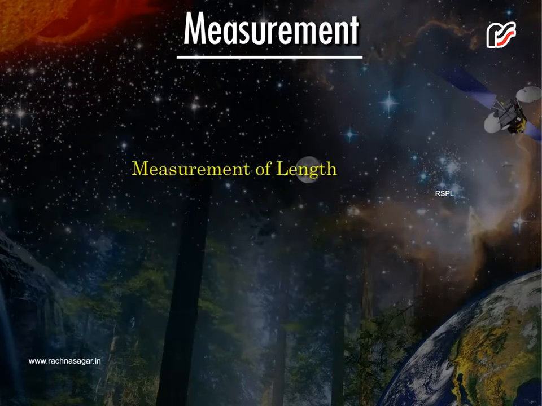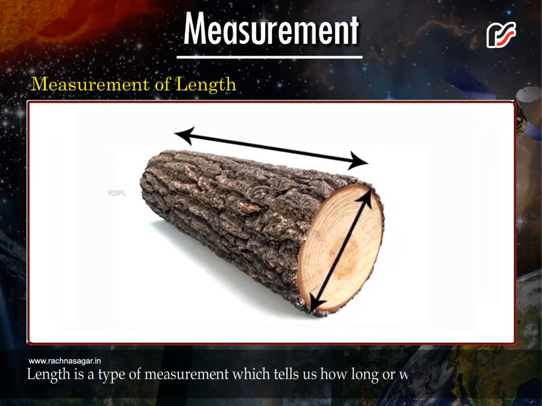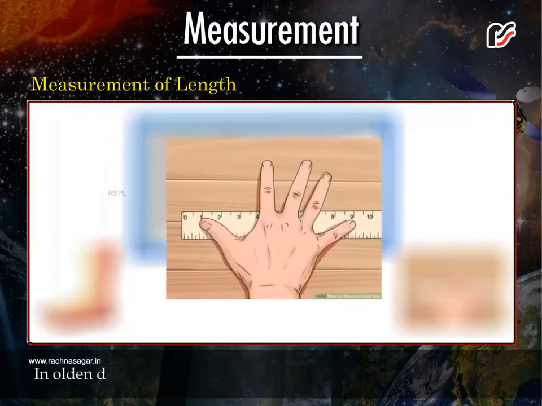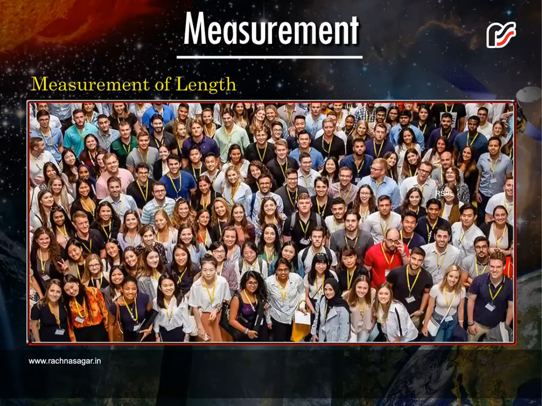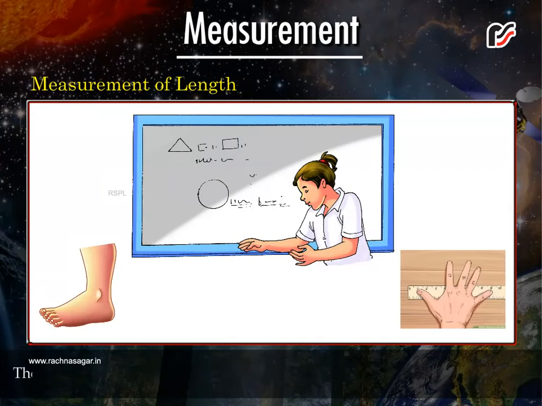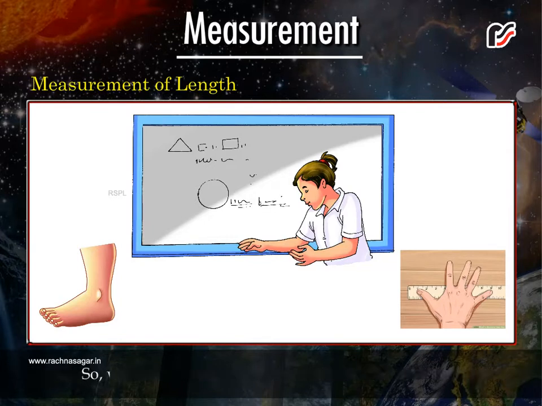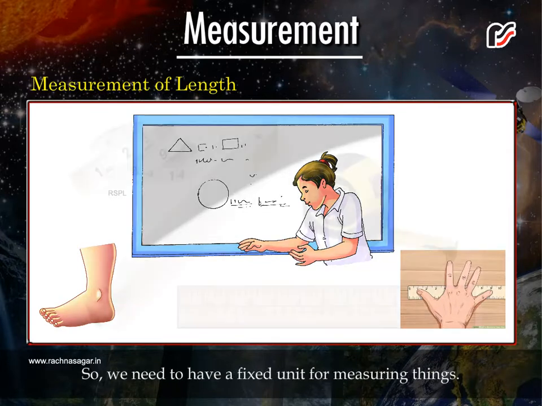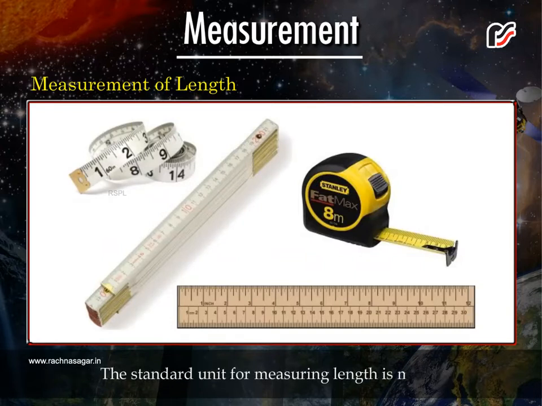Measurement of length. Length is a type of measurement which tells us how long or wide something is. In olden days, people used hands, arms, and feet to measure length. But the length of the body parts is different in different people. The hand span, cubit, and foot span are non-standard units of measuring length. So we need to have a fixed unit for measuring things. A unit is a fixed quantity that is used as standard of measurement. The standard unit for measuring length is meter.